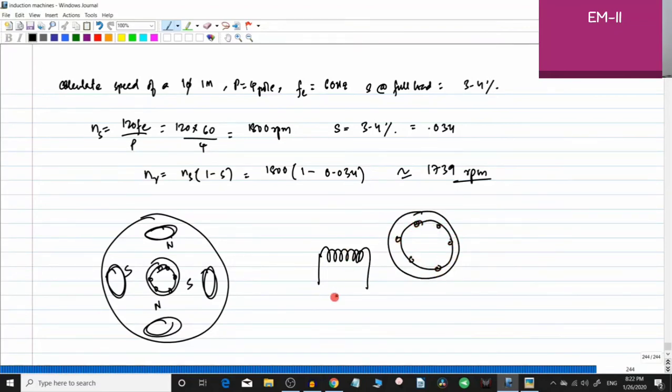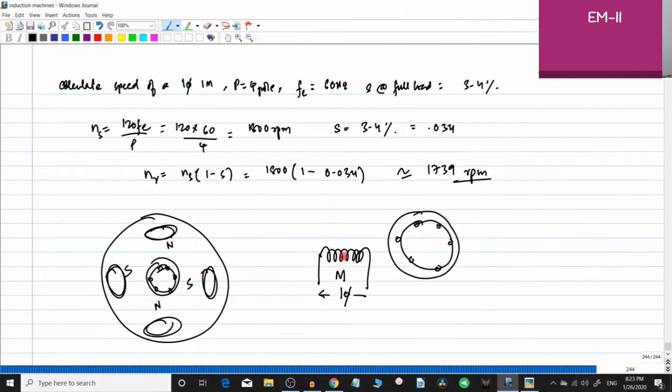We will call this winding M, which is for main field winding. In a single phase induction motor, we are giving a single phase supply here. Now this is a 4-pole configuration. Let us take a 2-pole configuration for the time being. So assume that this is a 2-pole configuration. This was 4-pole and I'm just taking a 2-pole configuration.